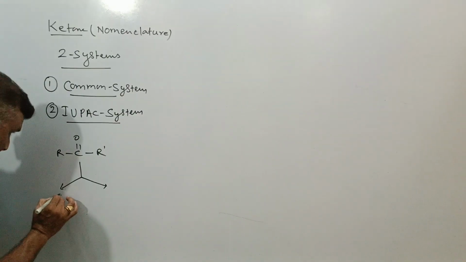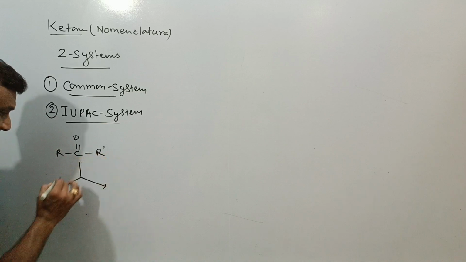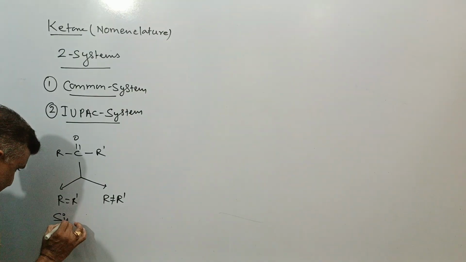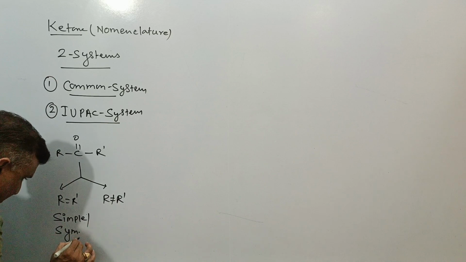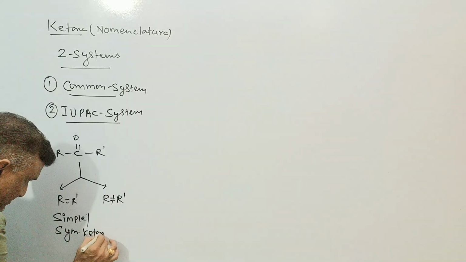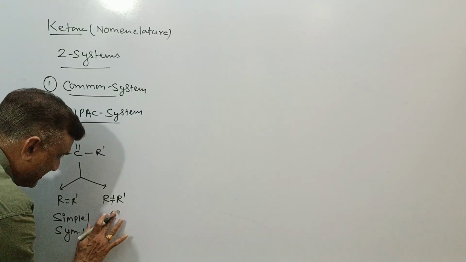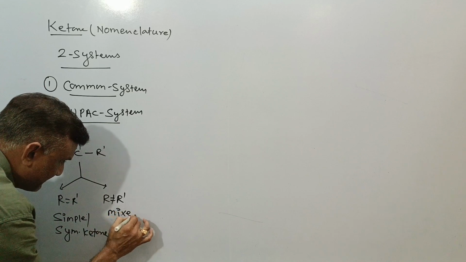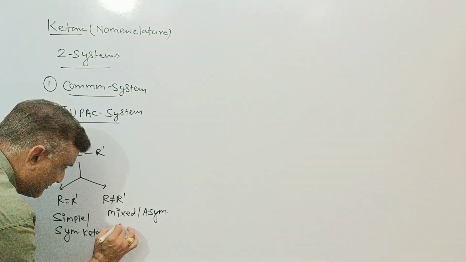One is when R equals R', both alkyl groups are same, and this is called simple, or you can say symmetrical ketone. And when R is not equal to R', if both are different, then this is the mixed or asymmetrical, or you can say unsymmetrical ketone.